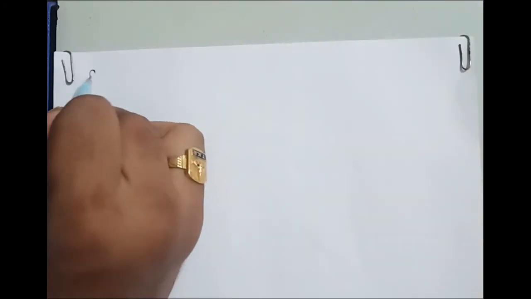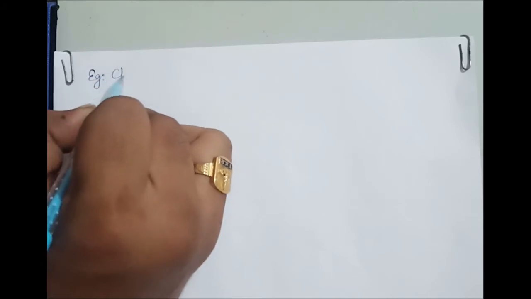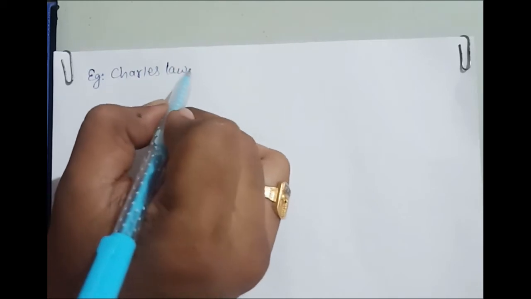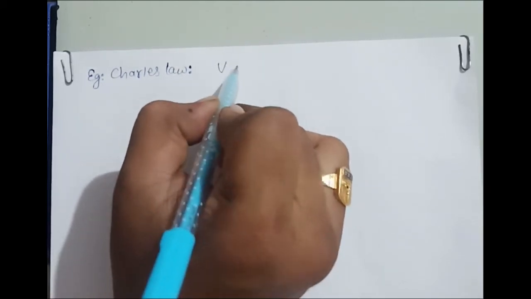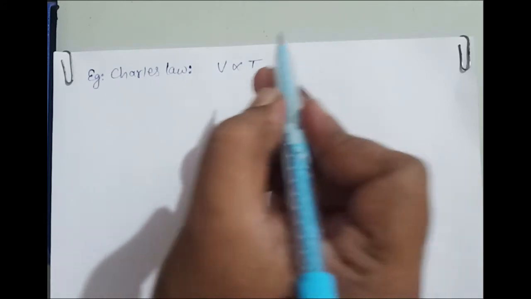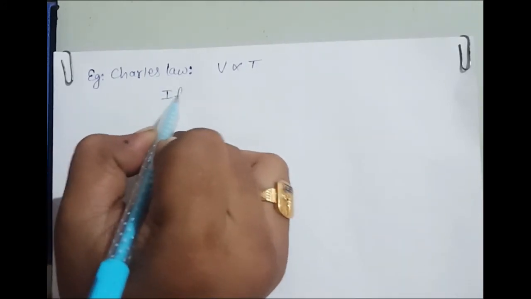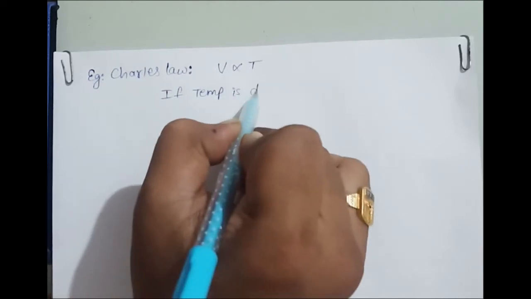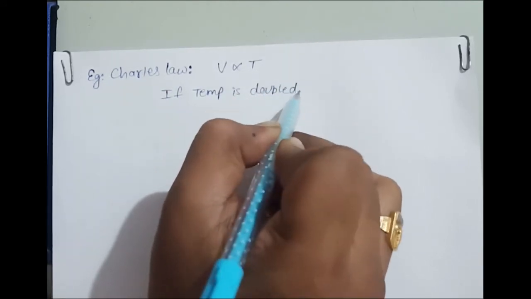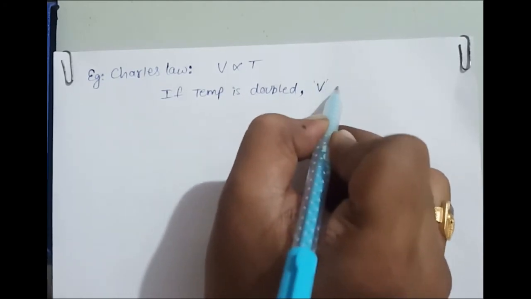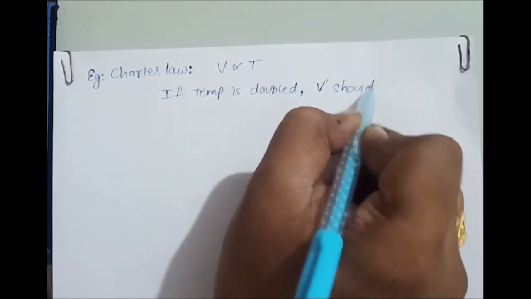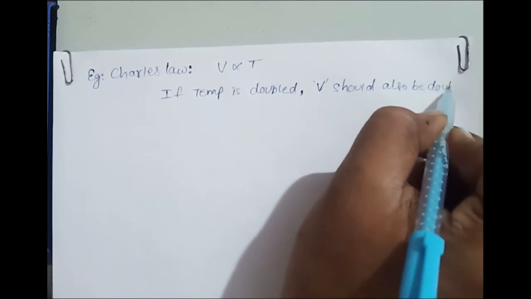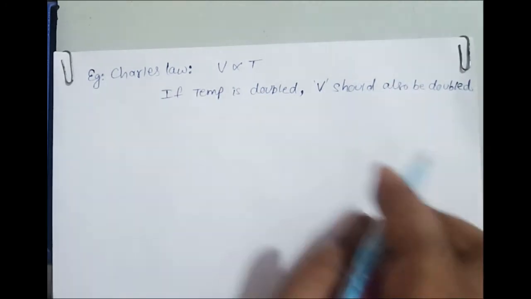Second example, let me take Charles' law. What Charles' law says is volume is directly proportional to absolute temperature, which means if absolute temperature is doubled, volume should also be doubled, correct? This is as per Charles' law.